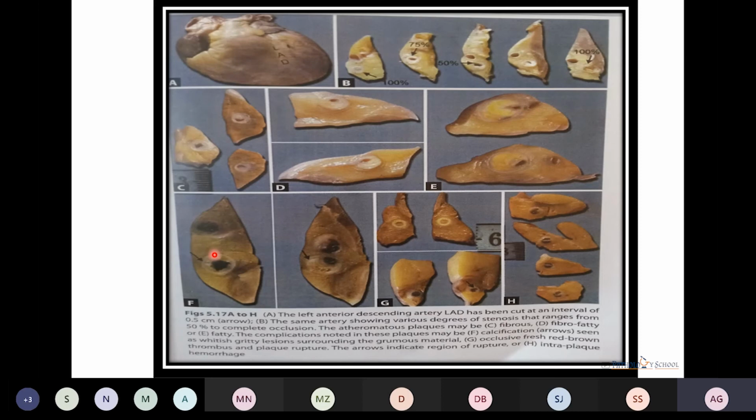atheroma. This arrow in this figure indicates towards the presence of calcification here also. And this image shows the occlusive fresh red-brown color thrombus. And here we can see the presence of intraplaque hemorrhage.